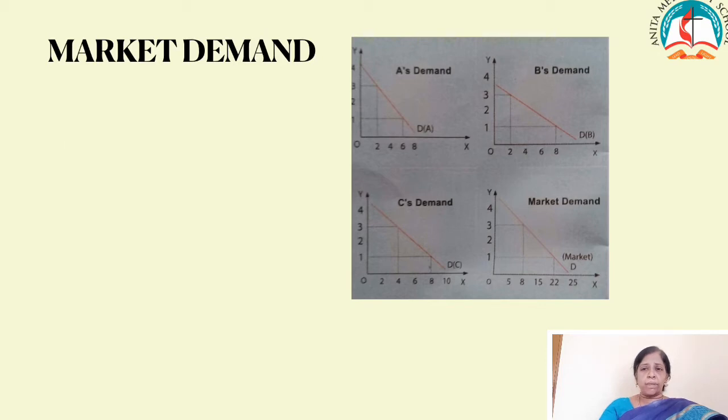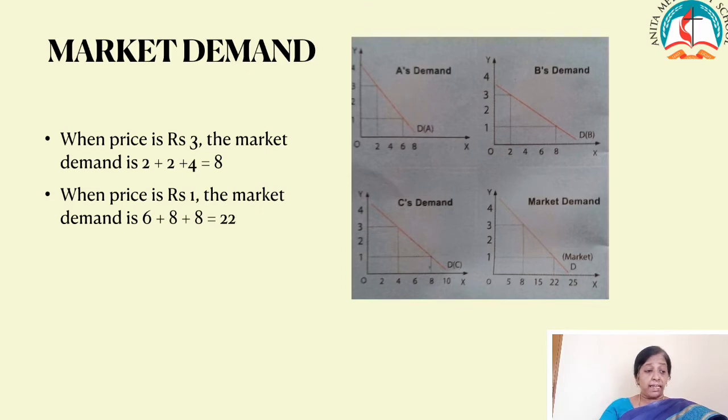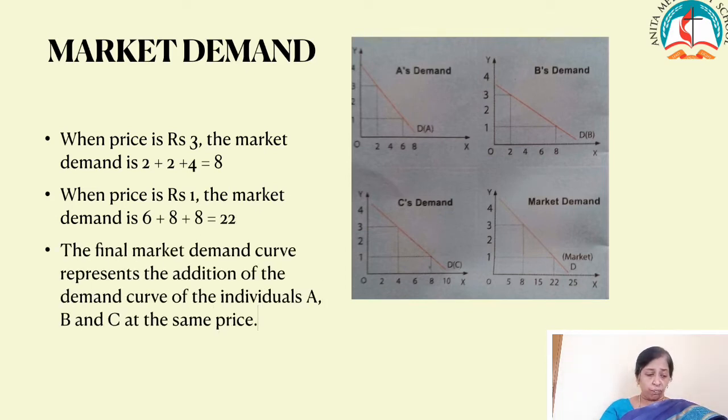So to represent this market curve, when the price is 3, it is 2 plus 2 plus 4 is equal to 8. When the price is 1, it is 6 plus 8 plus 8 is equal to 22. So the market demand is 22 when the price is 1. The market demand is 8 when the price is 3. This is known as market demand curve of a commodity.